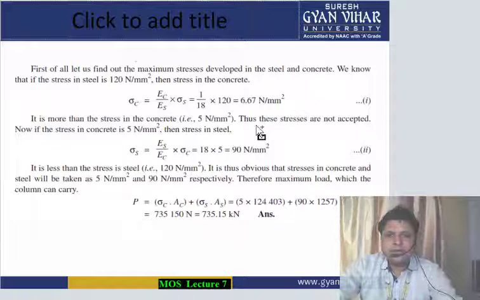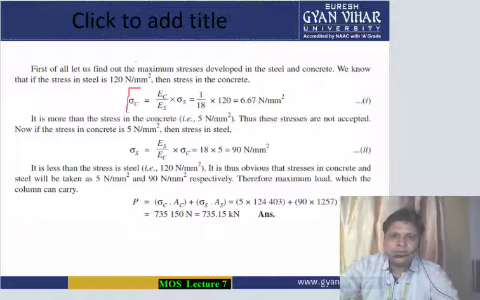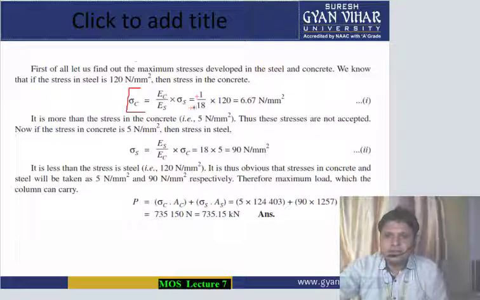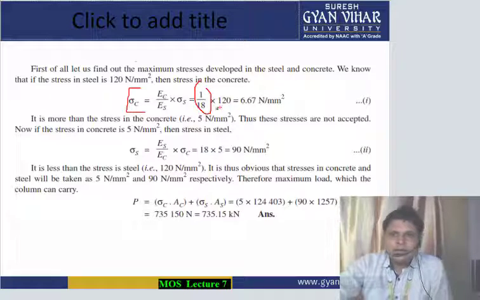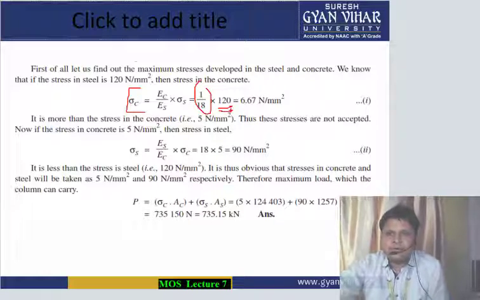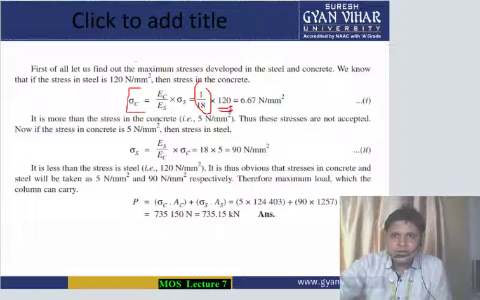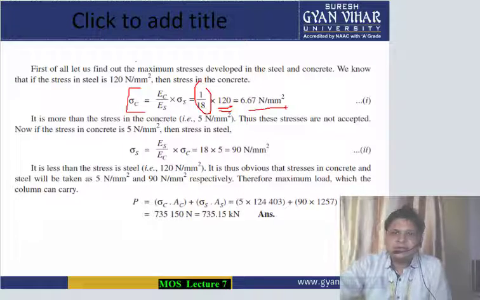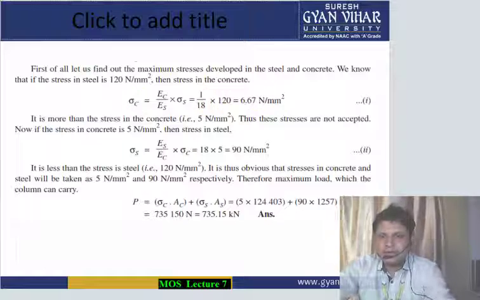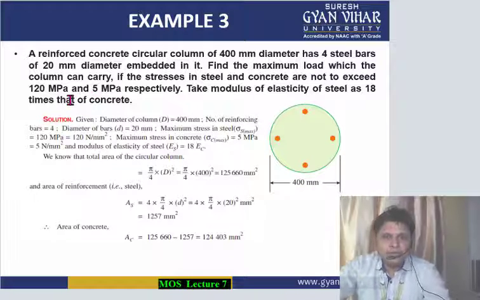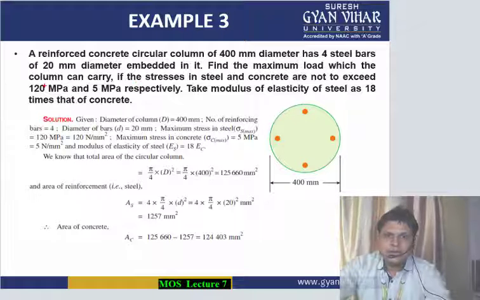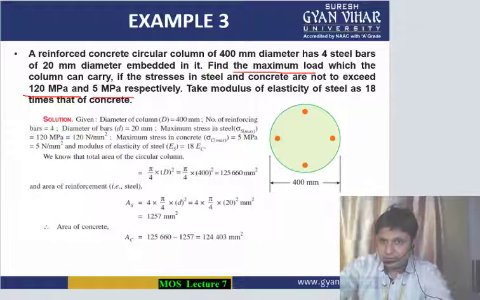now as it is given that sigma c is equal to EC upon ES into sigma s, and the EC upon ES ratio is 1 by 18, we have seen, and the stress of steel is 120. So by putting this, we can get the stress on concrete. See here, again we are moving to the previous slide. They have given you the value of stress also. The stress in steel and concrete both have been given to you. We have to calculate the value of P.